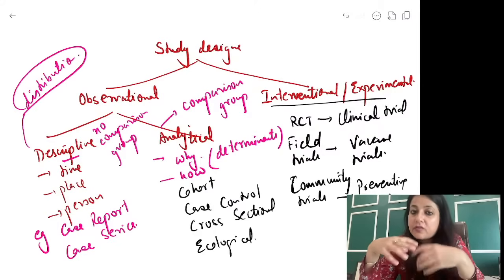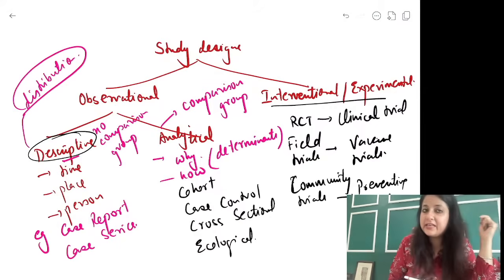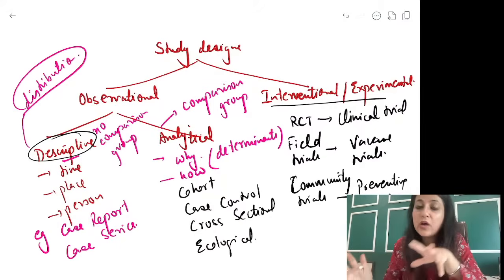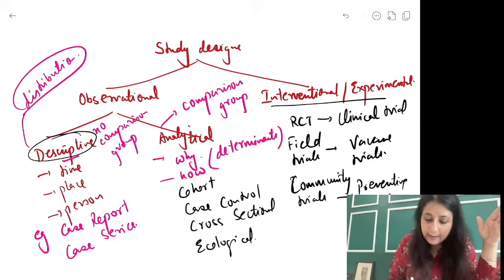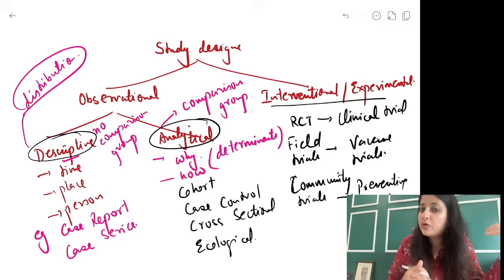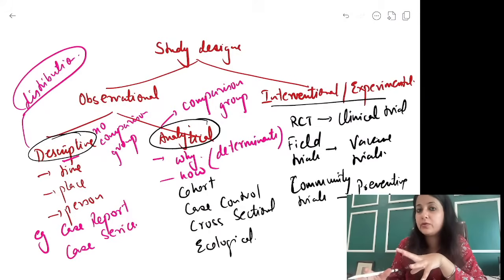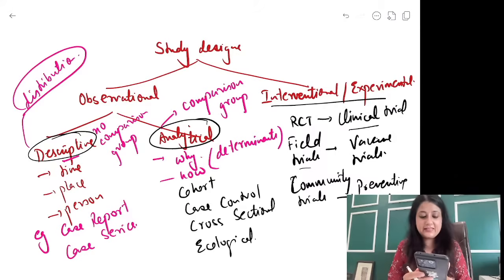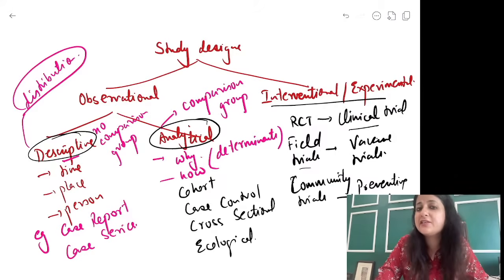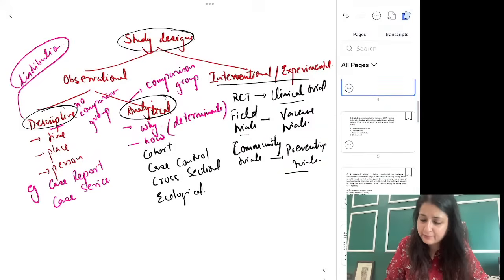So epidemiologists noted that some form of pneumonia is increasing. So they described it in terms of time. Winter months, Wuhan, China, male population in the bird market. Then they compared people who suffered from the pneumonia to those who did not suffer from that pneumonia, and then they found out that okay, it was COVID. All right, and then they started making drugs and vaccines. Clear? So the first thing always that you have to revise is your study designs. Kabhi bhi question aaya, don't mess it up. Just remember this one example of study designs.